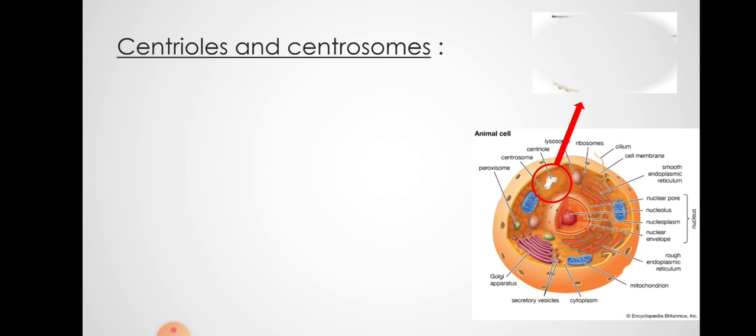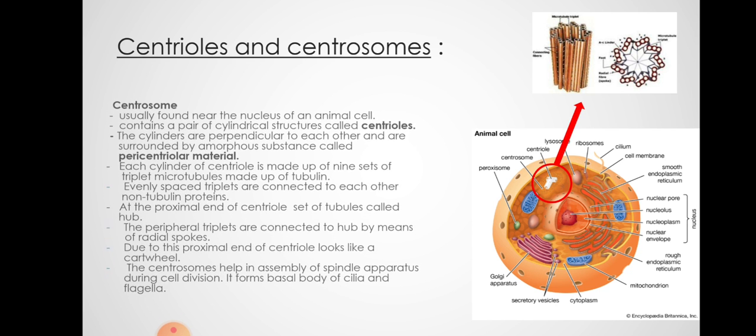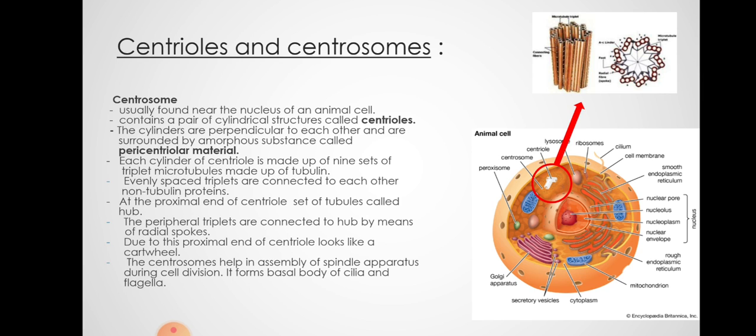Now centrioles and centrosomes. In a cell, centrosomes have 2 centrioles arranged in a perpendicular manner, and these help in microtubule formation during cell division. Centrosomes are found near the nucleus and contain a pair of cylindrical structures called centrioles.